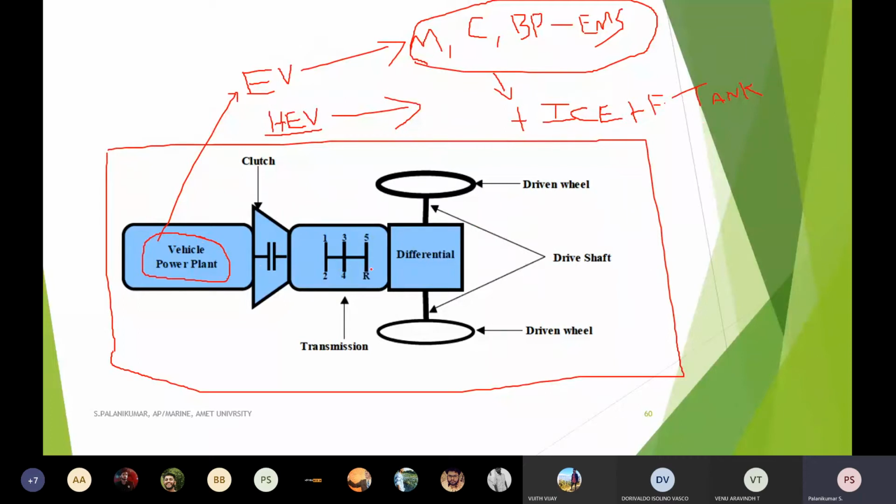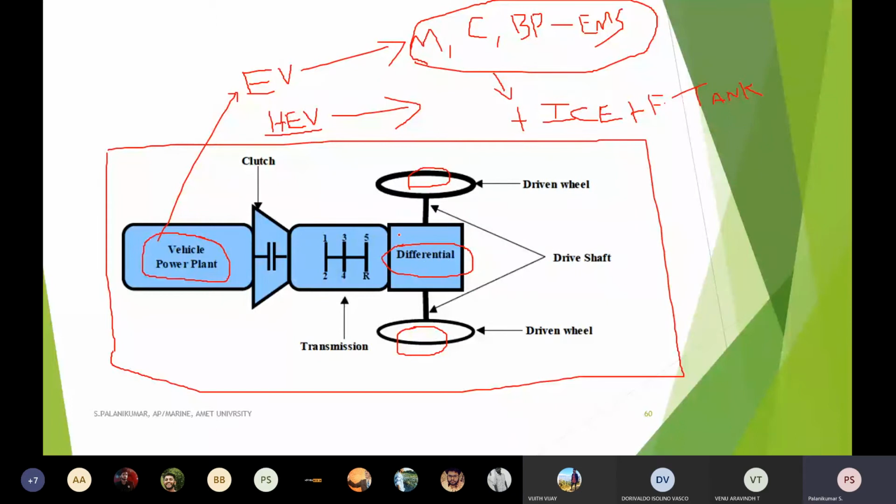Through that, the power is transmitted to the transmission unit, and there also some losses will be there. From the transmission unit to the differential, we already know the differential has three different gear arrangements. The right-hand side wheel and left-hand side wheel are not directly connected. Through the differential gears, whenever there is any turning, I can run the left-hand side wheel at a different RPM than the right-hand side, so independent control of the vehicle is possible. Here also a certain amount of power may be lost.